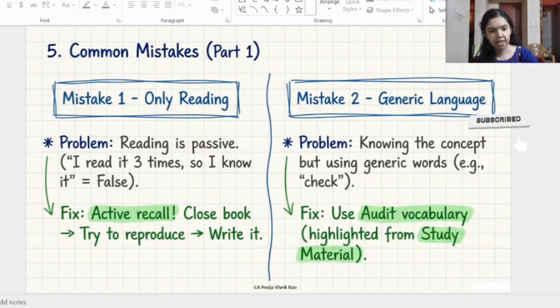Next commonly committed error noticed was not using professional language. As mentioned earlier, audit has its own professional vocabulary. Most of the time it was noticed that students know the concept well, but they use generic language in the exam. So as mentioned earlier, you should use audit vocabulary. For each topic, highlight important points and key terms in your study material. You should learn to express the relevant audit procedure using appropriate professional terminology, because when you use these keywords, it will make your answer look much more professional.